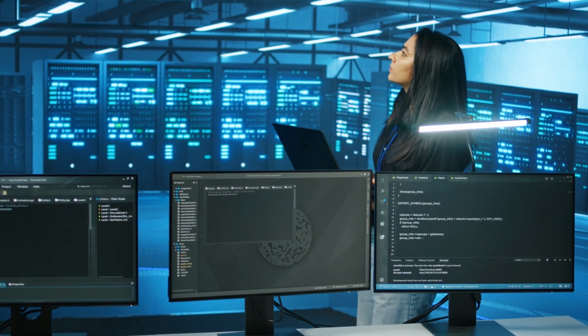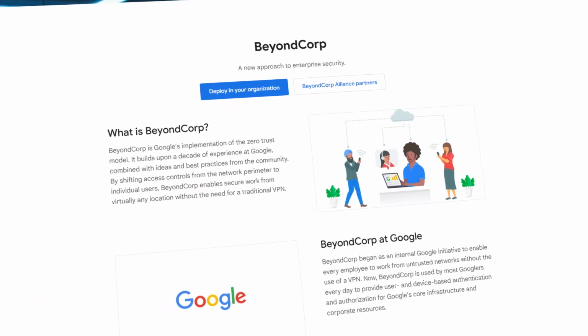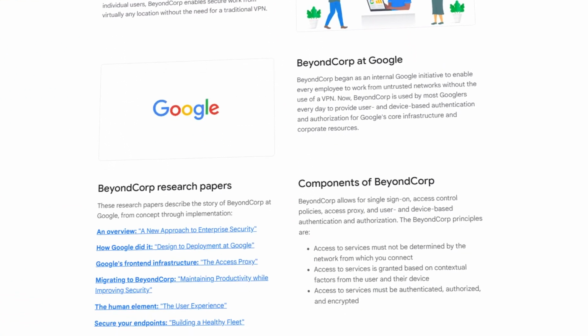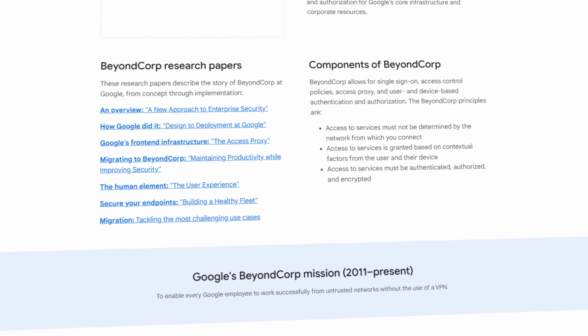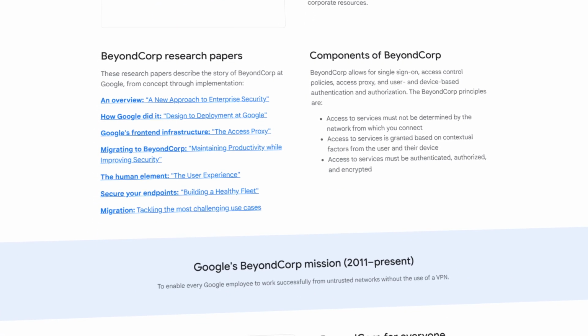A real-world example, Google's BeyondCorp ditches VPNs, making every user, device, and connection flash an ID badge. No sneaking in for cookies or data. It's paranoia with a paycheck.